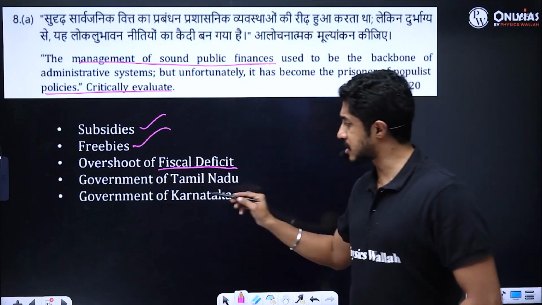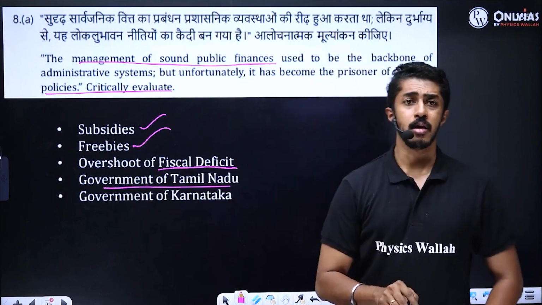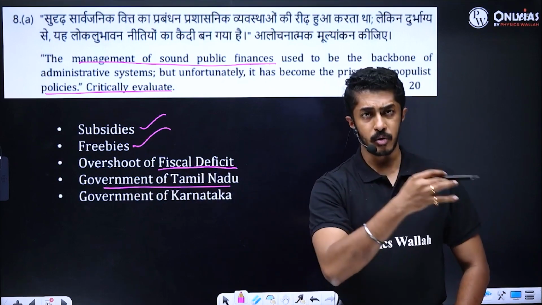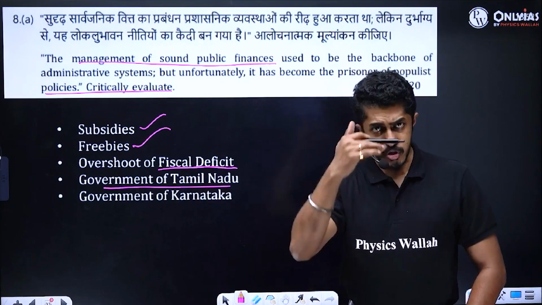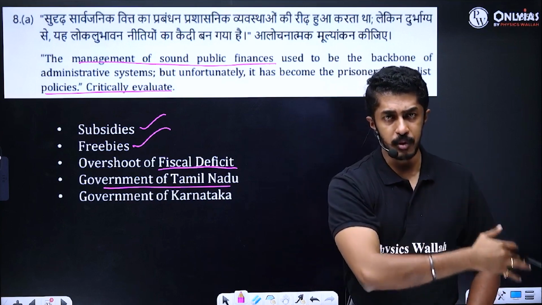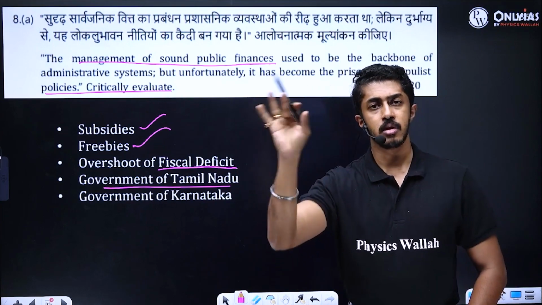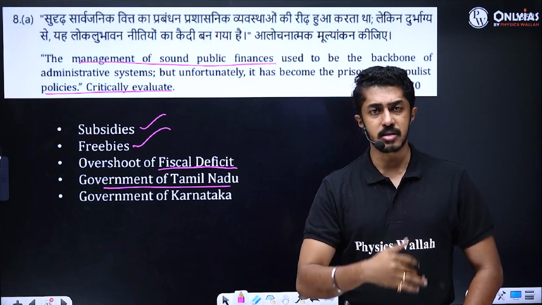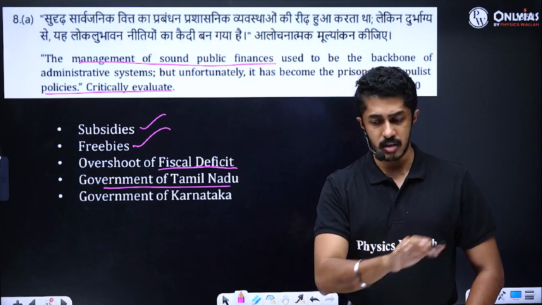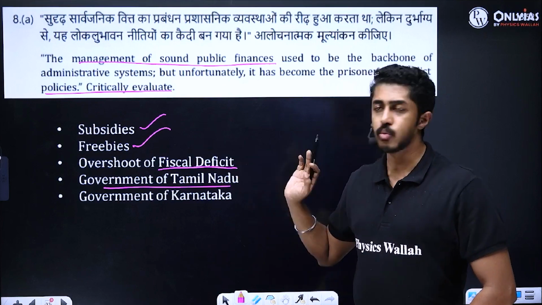But exceptions, the Government of Tamil Nadu. Even during the time of Corona or post-Corona, it helped the people residing in Tamil Nadu with cash transfers to the citizens, so that they can celebrate and they can survive. That is, the basic needs are met. It was helpful.